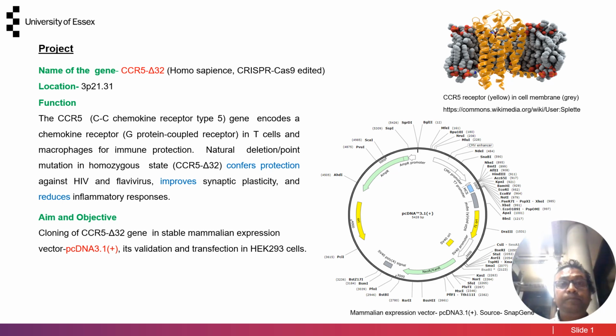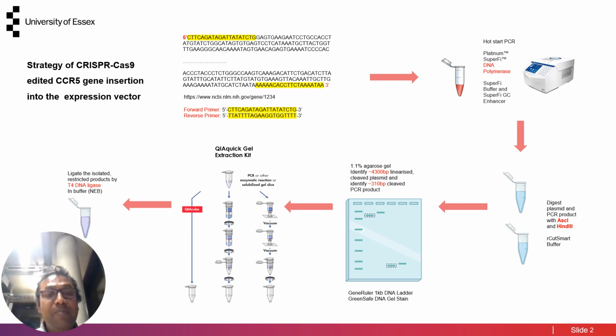With the primer designing of the mutated gene and its insertion into the expression vector, forward and reverse primers are designed, and with the help of DNA polymerase in the presence of nucleotides and buffer, PCR products are produced. Subsequently, these PCR products and plasmids are digested with the help of endonuclease enzymes, AscI and HindIII, and these would be validated with a 1.1% agarose gel, which would show the base pair positions of the cleaved PCR products and plasmid DNA, and this DNA would be ligated by T4 DNA ligase.